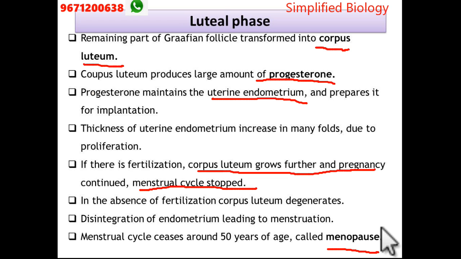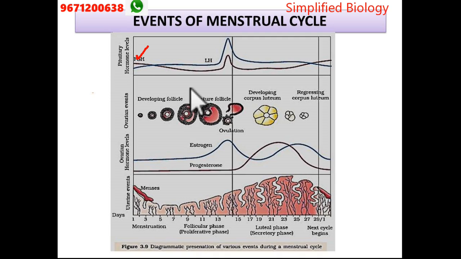In the second phase, check the uterine events. The endometrium layer is going to degenerate. Another hormone, progesterone, is at a very weak level here. The progesterone level in the uterus is very weak.